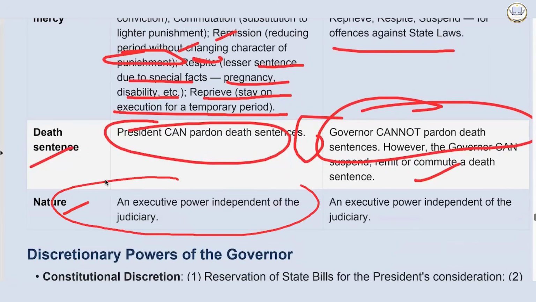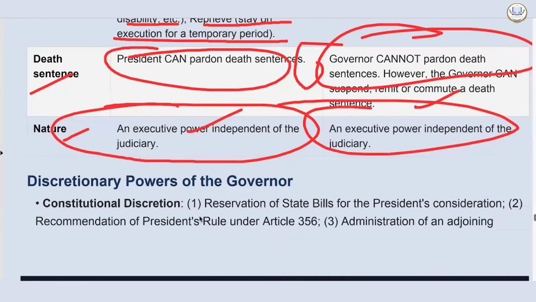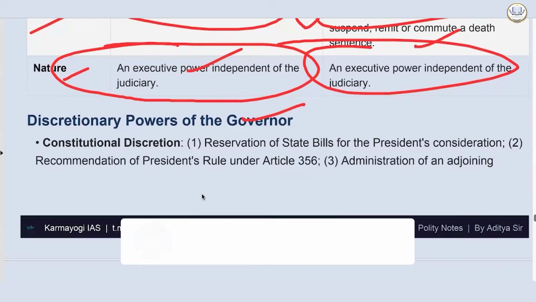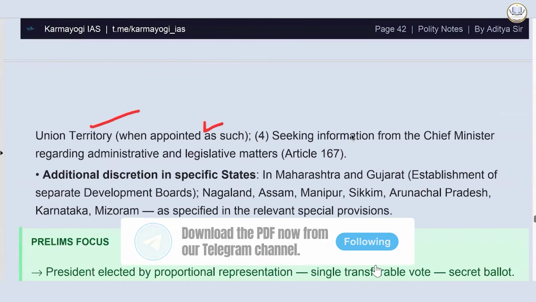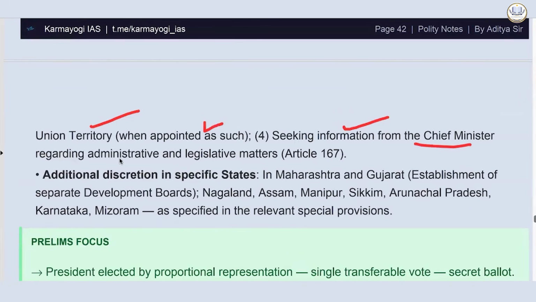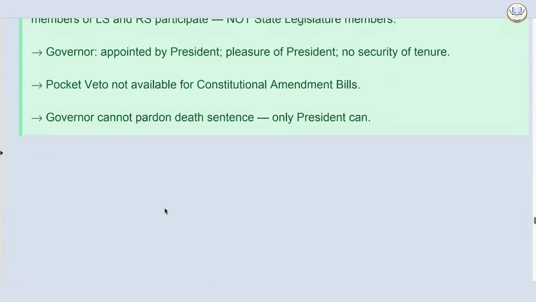So, nature: executive power independent of the judiciary. Now, discretionary power of the Governor: it has wider discretionary power compared to the President. Constitutional discretion: reservation of state bills for the President's consideration, recommendation of President's rule under Article 356, administration of an adjoining union territory when appointed as such, seeking information from the Chief Minister regarding administrative and legislative matters. Additional discretion in specific cases: in Maharashtra and Gujarat, establishment of separate development boards; Nagaland, Assam, Manipur, Sikkim, Arunachal Pradesh, Karnataka, Mizoram, as specified in the relevant special provisions.